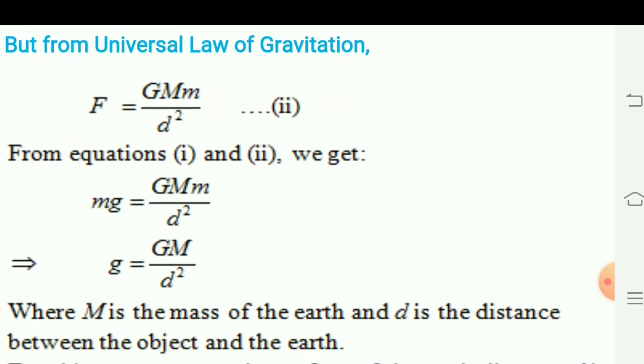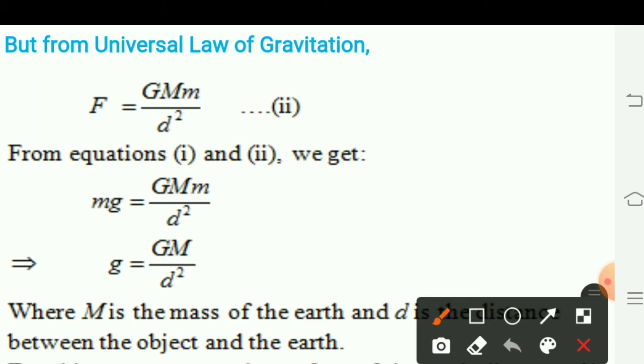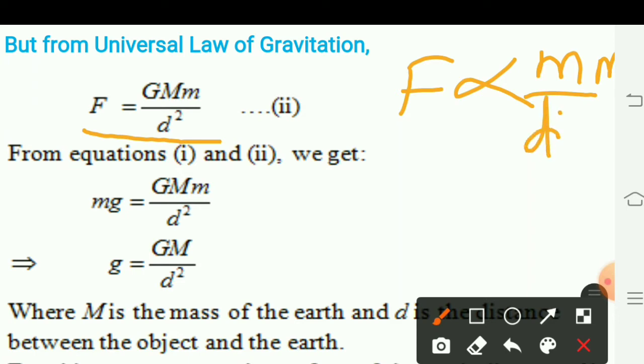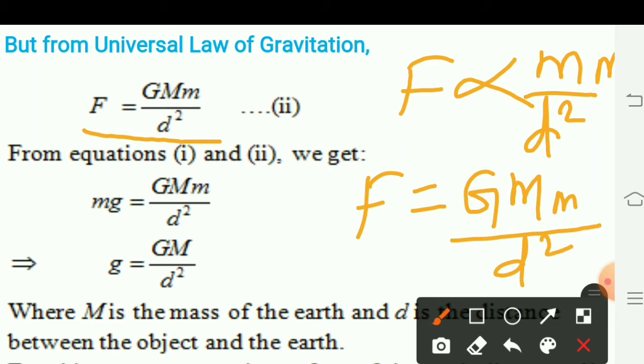Now, from the universal law of gravitation, we can write F is equal to G into M m upon d square, because we already know that F is directly proportional to the product of masses of two bodies upon the square of the distance between them. By removing this proportionality, we get the constant G, that is the universal constant of gravitation, and we get the same formula as G into M m upon d square.